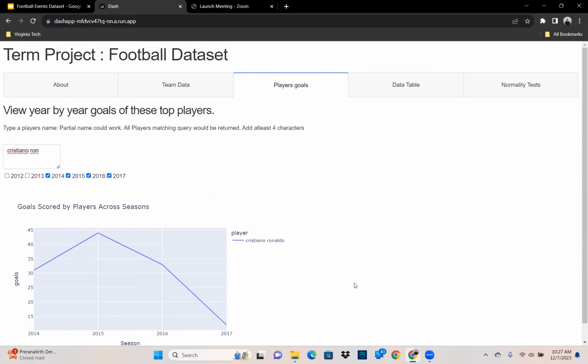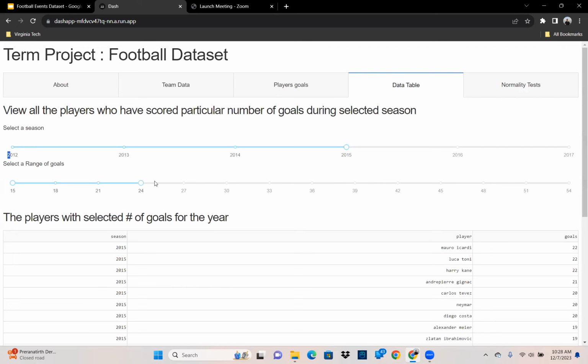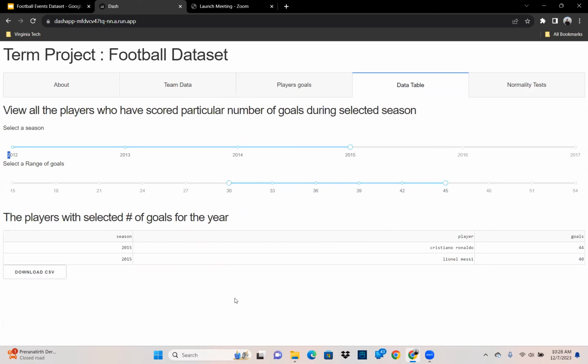So here you can compare your favorite players and how they are faring against other players. Usage of text area and checkboxes has been done here. The next plot is a table plot. For a particular year, if we want to find the players who have scored a certain amount of goals, we'll be able to see that through this. For instance, if I want to see for 2015 who have scored 30 to 45 goals, we should be able to check that.